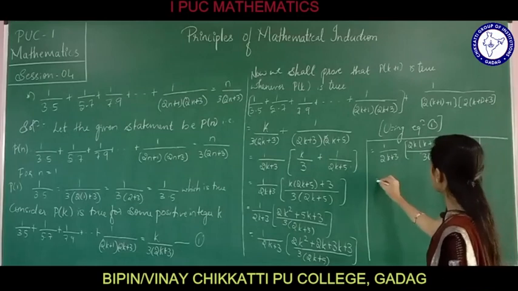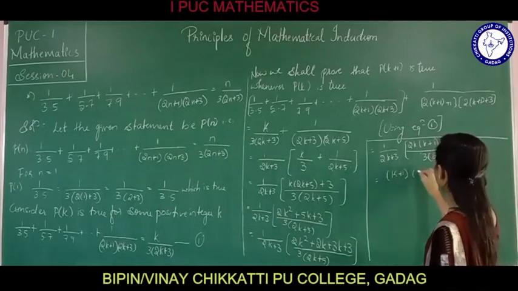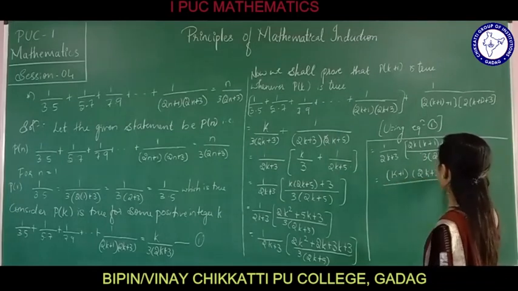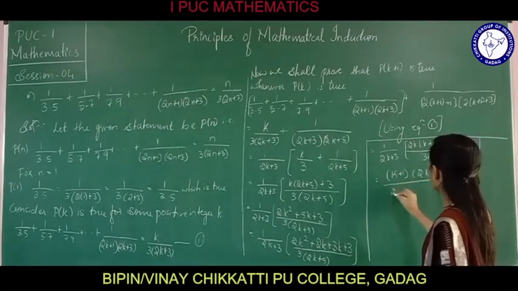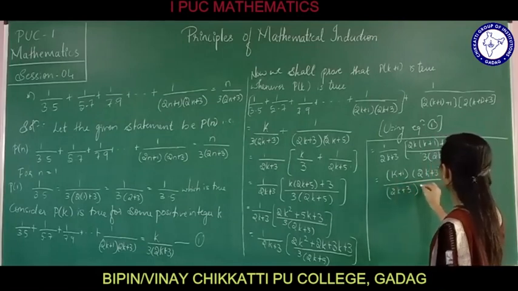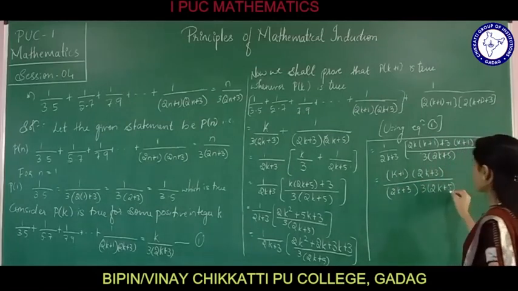So we are taking k plus 1 common, leftover is 2k plus 3 divided by 2k plus 3 into 3 into 2k plus 5.